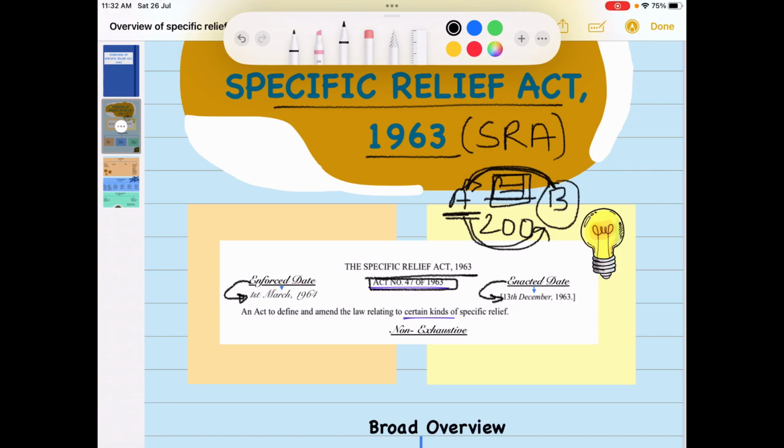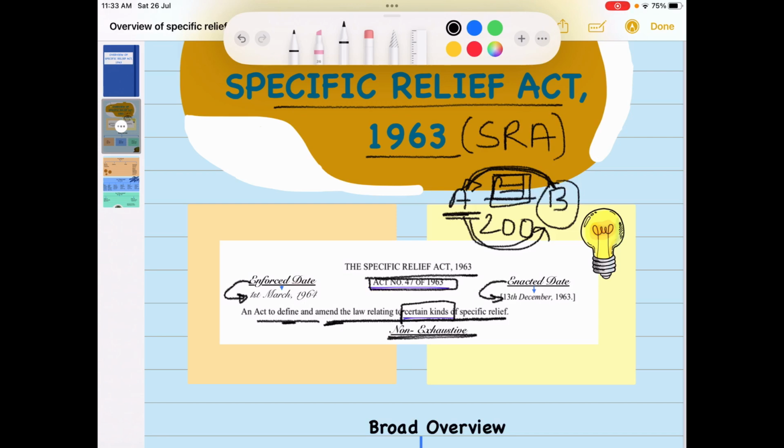Now let's understand the purpose of the act. This act is there to define and amend the law relating to certain kinds of specific relief. Remember, this act is non-exhaustive. Why is it non-exhaustive? Because it defines certain kinds of specific relief, not all.